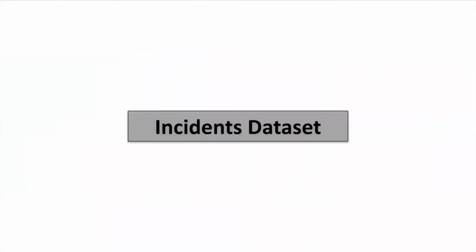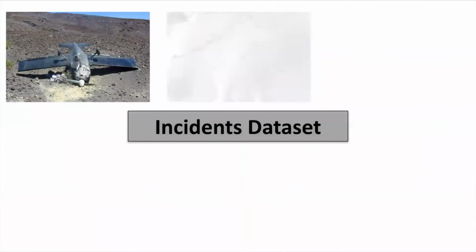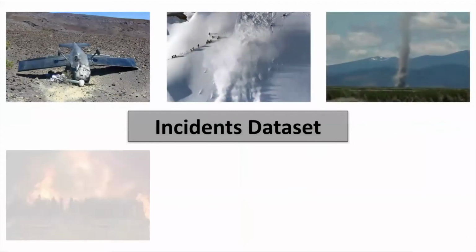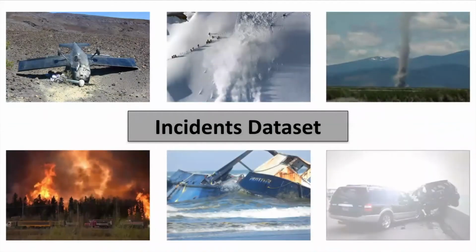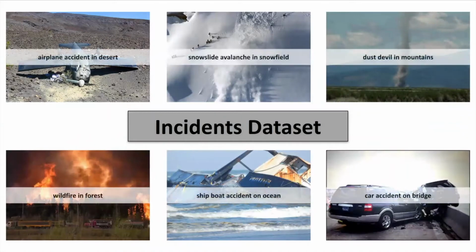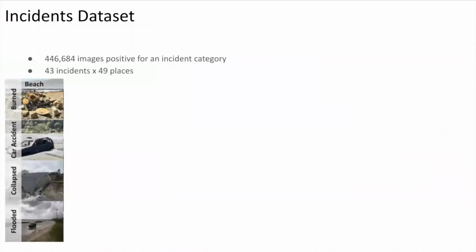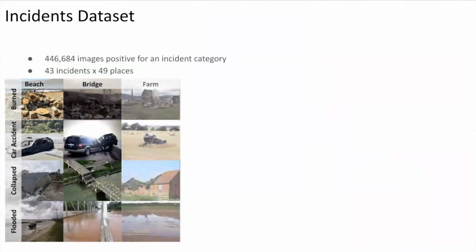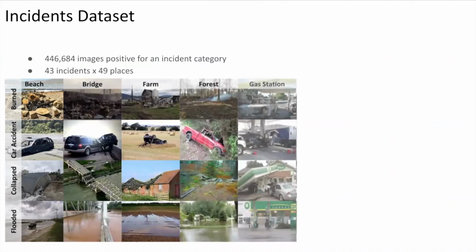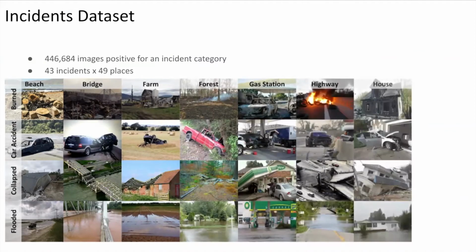We present the large-scale incidents dataset. We download many images of incidents from Google Images, and we label these using Amazon Mechanical Turk. In the end, we create a dataset of 43 different incidents and 49 different places, which contain around 450,000 scene-centric images.